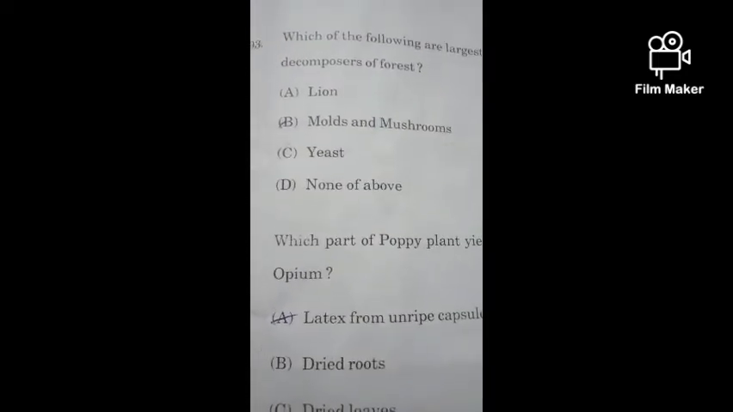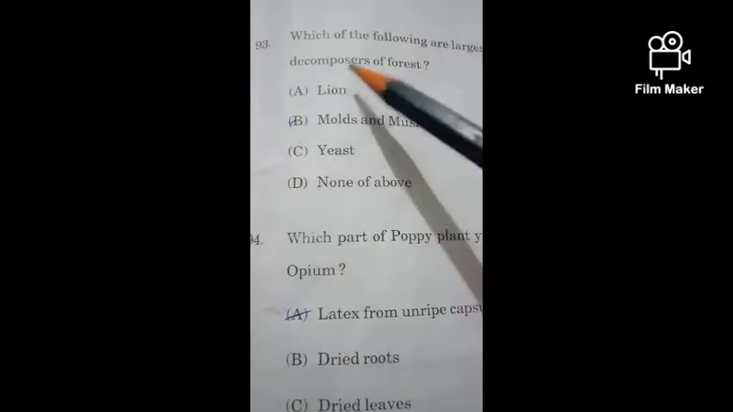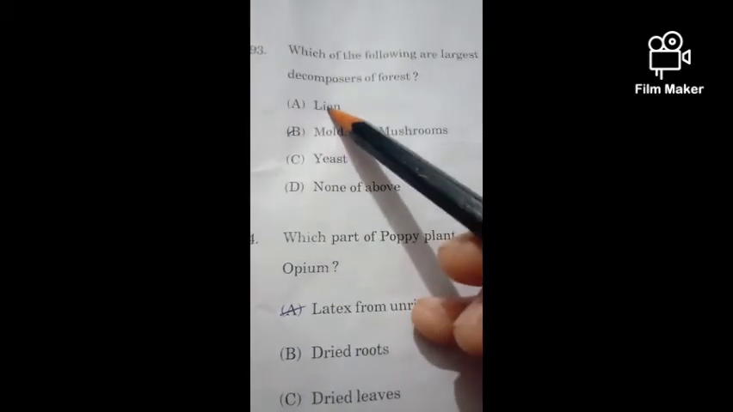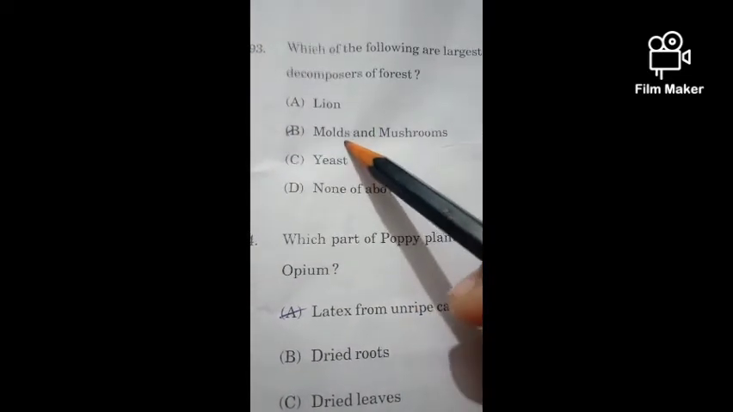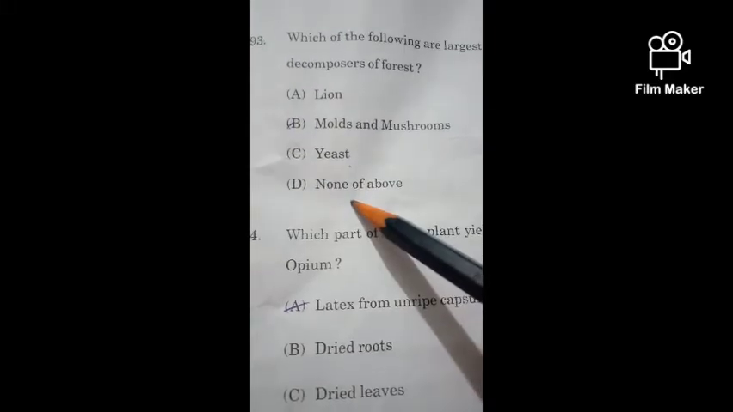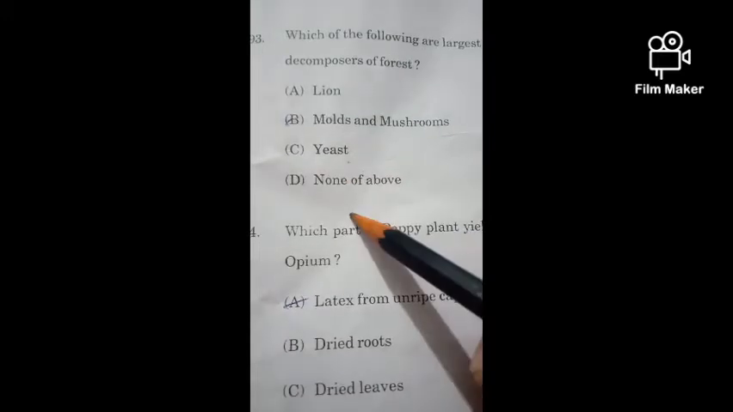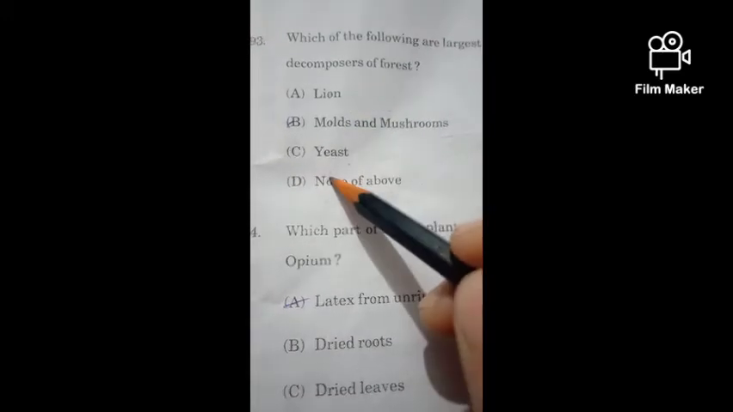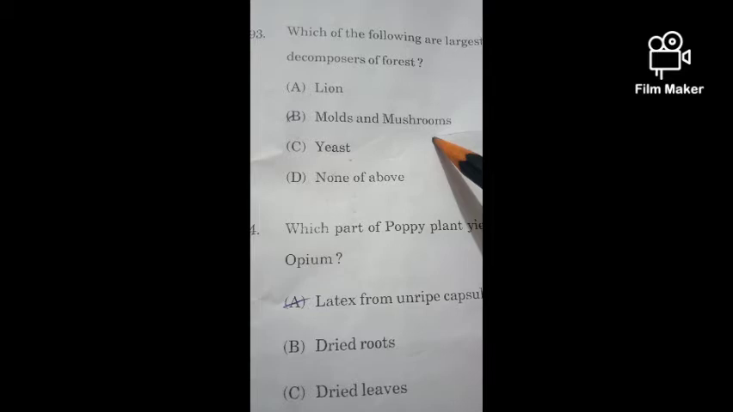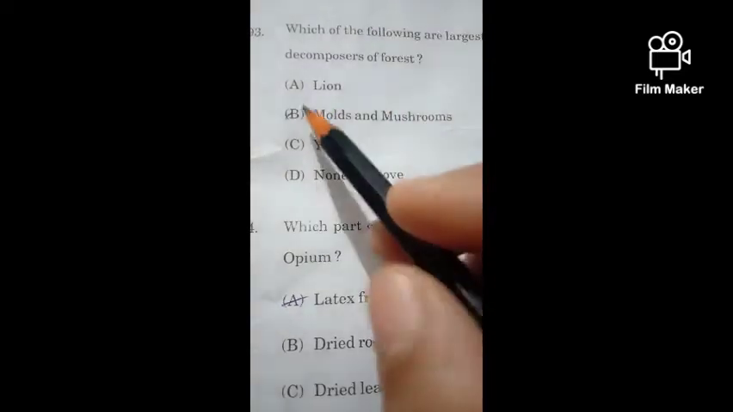Now the question number 93. Which of the following are the largest decomposers of forest? So options are lion, molds and mushrooms, yeast and none of the above. So lion is an incorrect answer. None of the above is incorrect, and yeast and molds and mushrooms are fungi, saprophytic, but its correct option is molds and mushrooms because they are the decomposers.